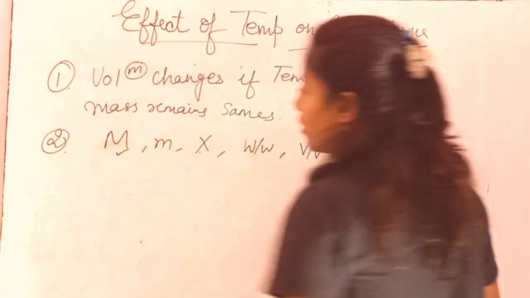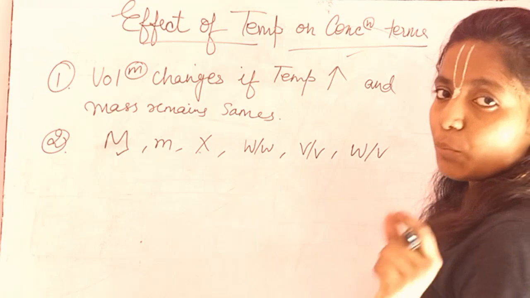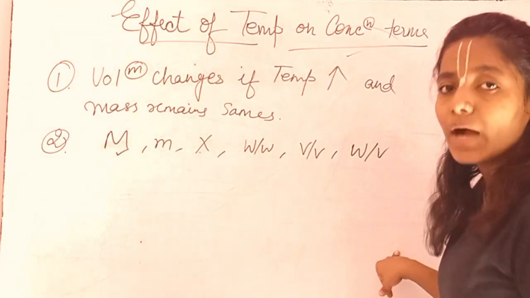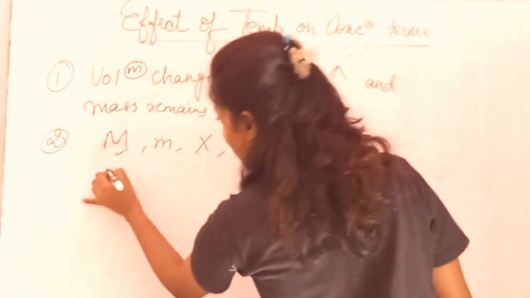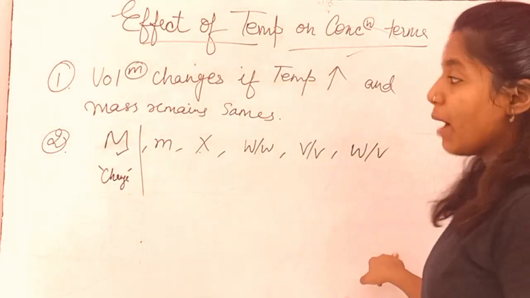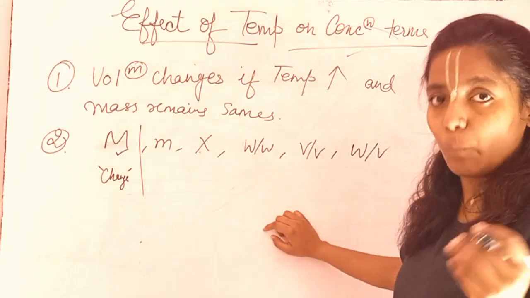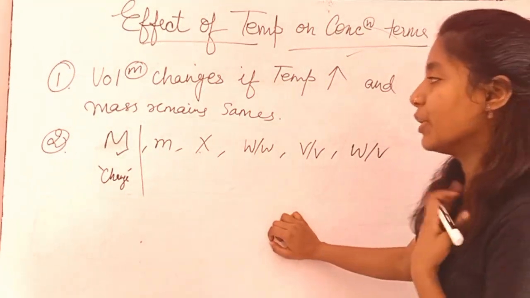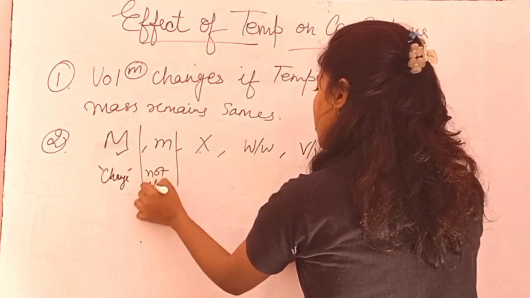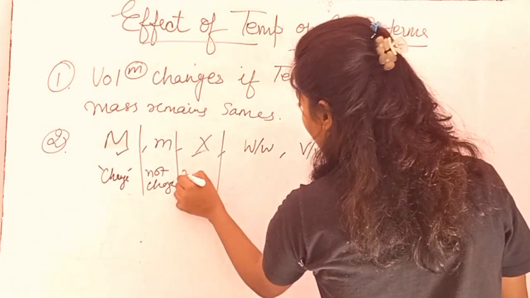So here we have learned the definition of molarity. Let's have a quick revision. Molarity contains the number of moles upon liters, and since liters involve volume, which changes, it would change. For small m, molality, it is the number of moles upon the mass of 1 kg of solvent, so it does not change because it contains mass. Similarly for the others. Here also the number of moles comes in, so it does not change.